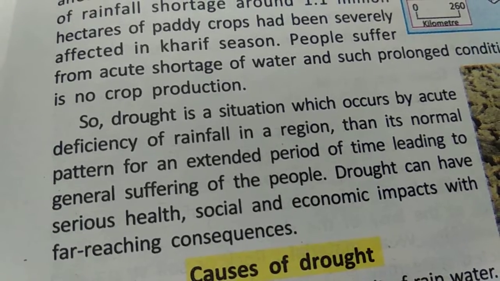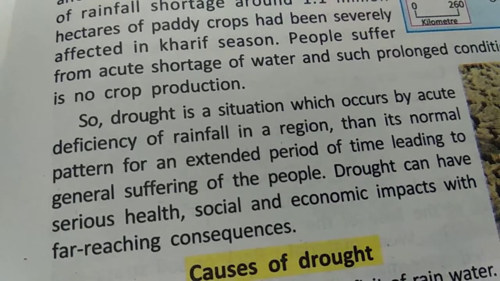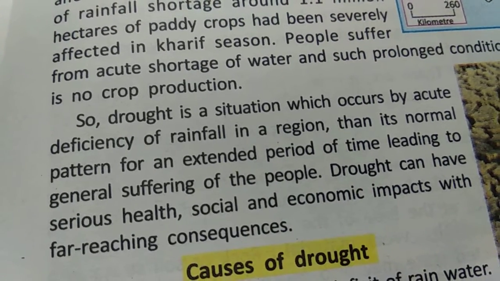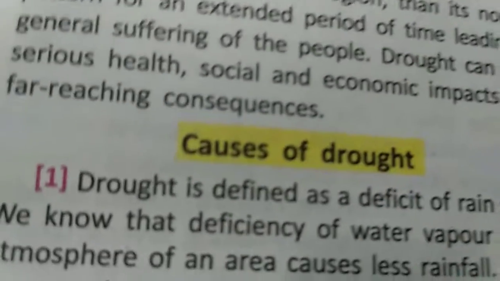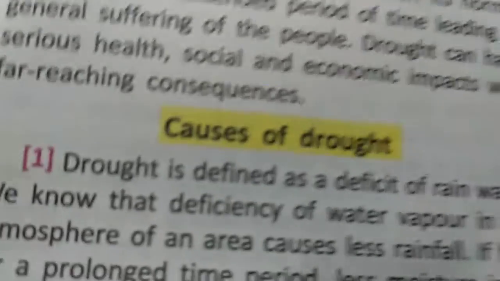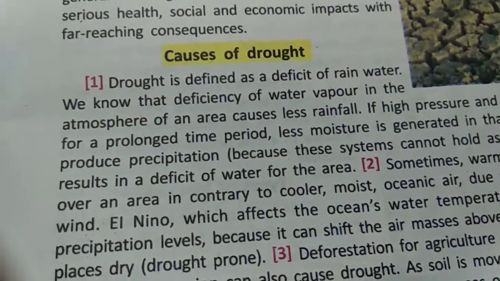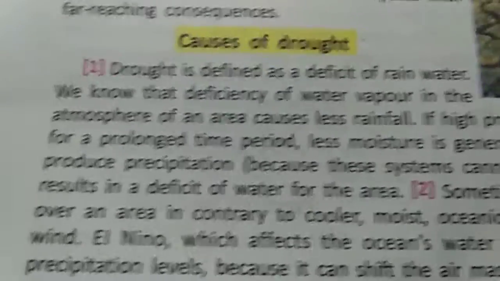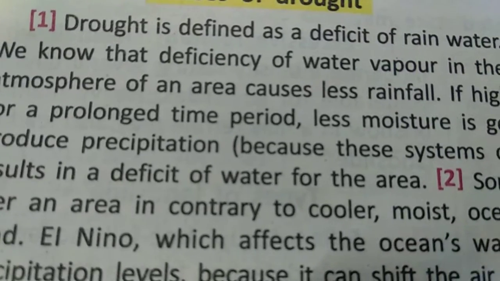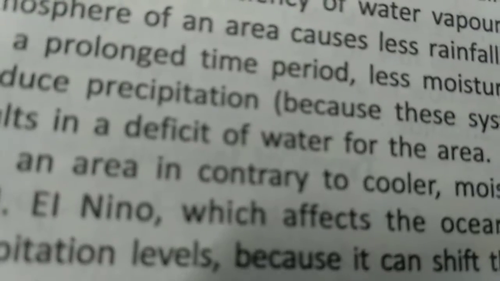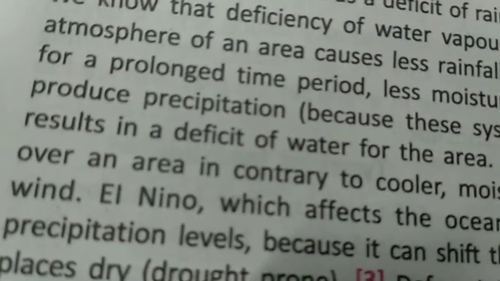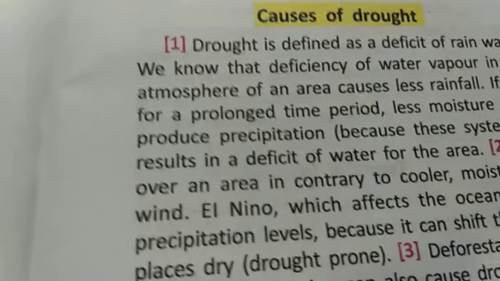Drought has serious health, social and economic impacts, and other far-reaching consequences also come up with drought. India has been attacked by drought before independence, in the 1940s, at that time, might be. That means the 40s, not in 40. Before independence, India suffered a lot.